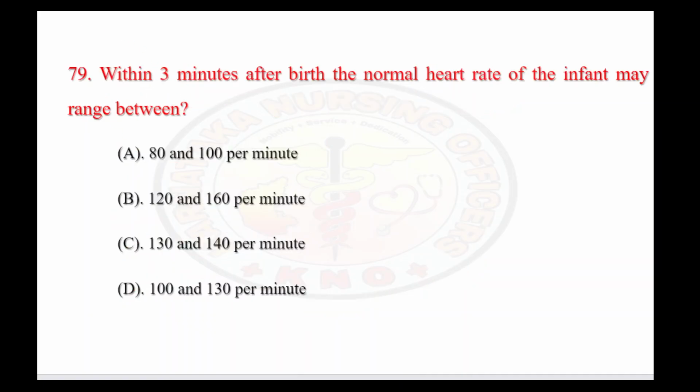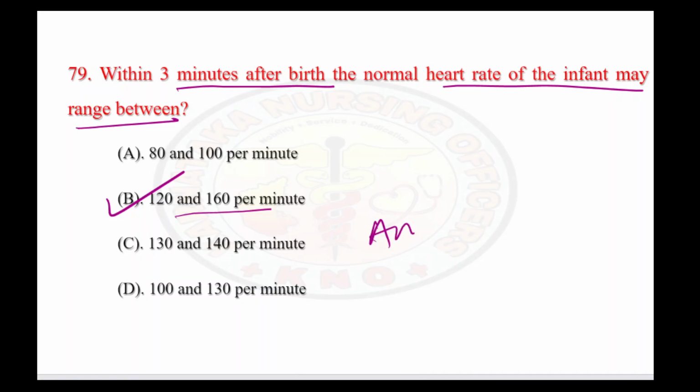The next question. Within 3 minutes after birth, the normal heart rate of an infant may be between. So they are asking you about the heart rate of a newborn child. So the right answer here is 120 to 160 beats per minute. So within 3 minutes, you are going to check the heart rate this much. The answer is option B. Definitely not less than 120 or more than 160. So it will be 120 to 160 beats per minute.